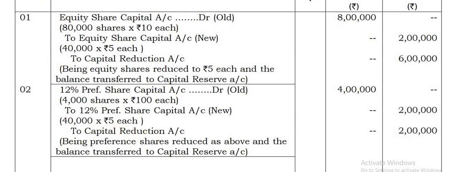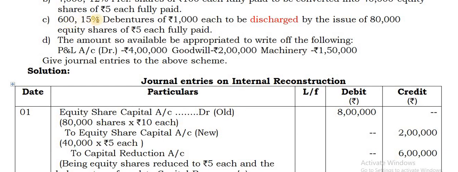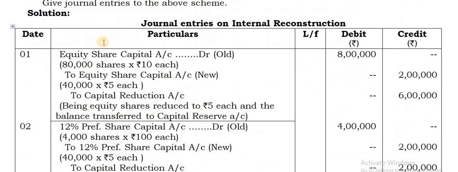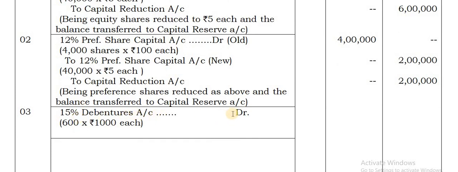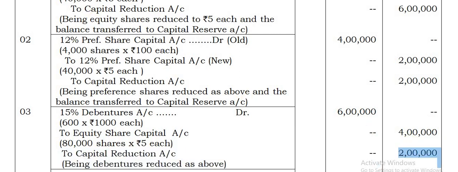Alright. Next, go for the third entry. You can find here 15% debentures of rupees 1,000 each to be discharged by the issue of 80,000 equity shares of rupees 5 each. So for the older debentures, you take 15% debentures, 600 debentures into 1,000. That gives you 6 lakhs. What is being paid to them? Equity share capital again. 80,000 shares into 5 each, so that gives you 4 lakhs. Still there is a difference of 2 lakhs, and that 2 lakhs is being transferred to capital reduction account.